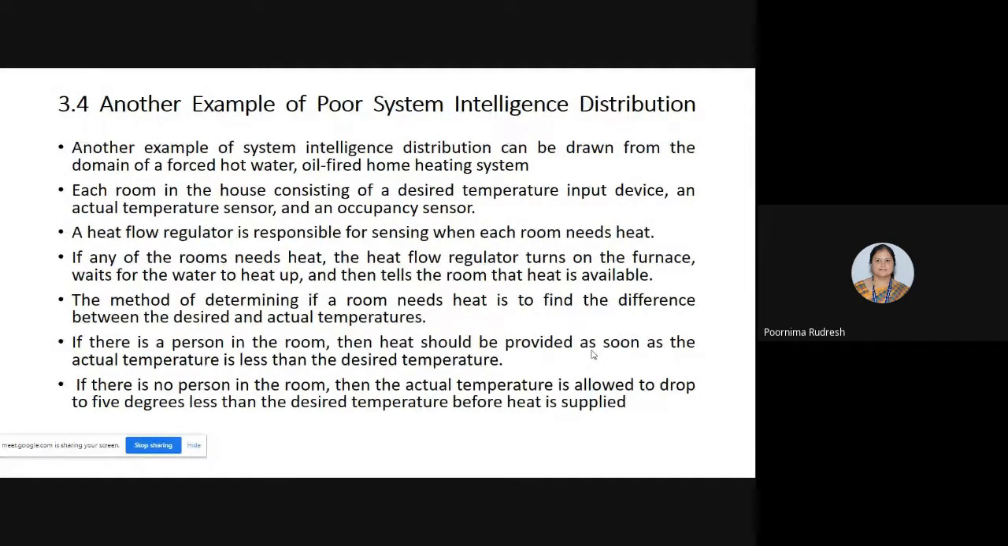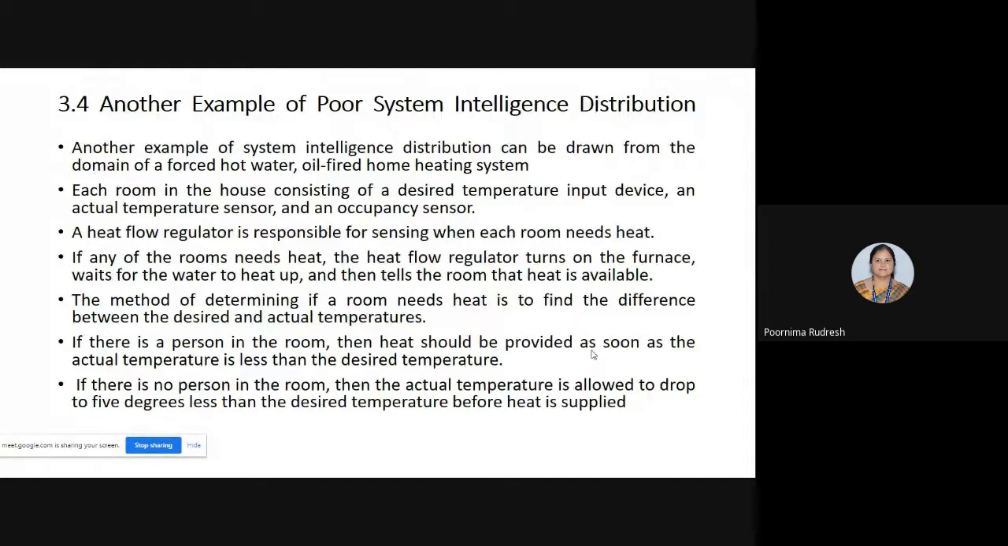So today you're going to study another example of system intelligence distribution. Part of this I already explained in the previous class, right? So here we are going to study the examples for poor system intelligence distribution. Here we are considering an example of a home heating system, that is, a domain of a forced hot water oil-fired home heating system.